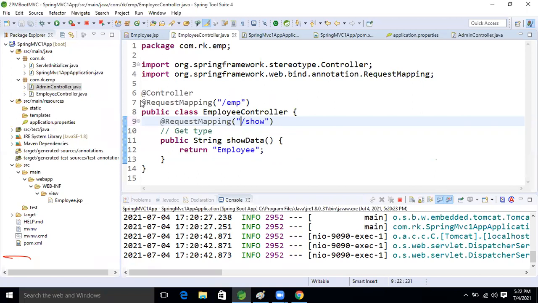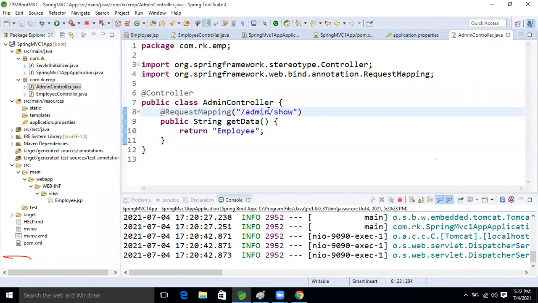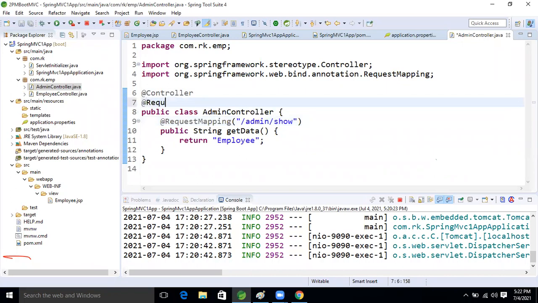So what we will do now is specify one URI at the controller class level, and inside that controller class, we will write the single method URI. So here also, instead of writing this one, we will use @RequestMapping, and inside that we will take slash admin. Now this is the right approach, guys. Now we can differentiate both controllers based on that.